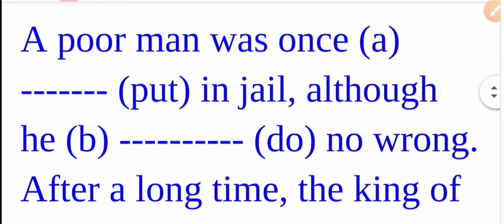Learners, easily you can understand that this passage starts in the past tense, and according to the rules of past tense we need to use verbs in past tense. A poor man was once put in jail.